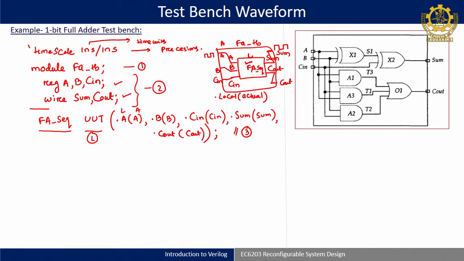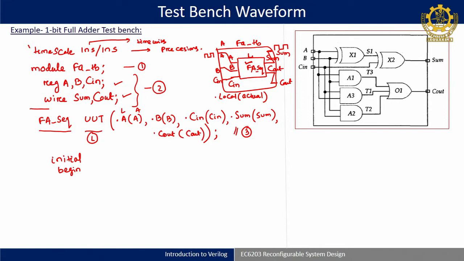Okay. Then next we will generate the test input. So, initial, you can write begin here. Just remember, initial is a coding construct in the behavioral model which will execute a block only once, and always will execute forever, till events are happening.